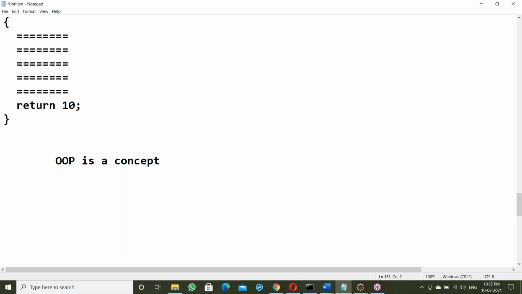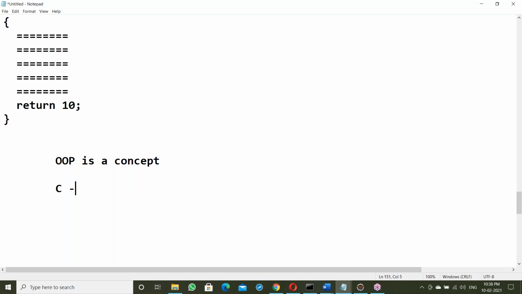This concept has some features, like encapsulation and data abstraction. We'll see those features next. First of all, why did OOP come to the market? In software, why was the OOPS concept introduced? What's the reason? Before OOPS, we had the C language, which is the first high-level language.